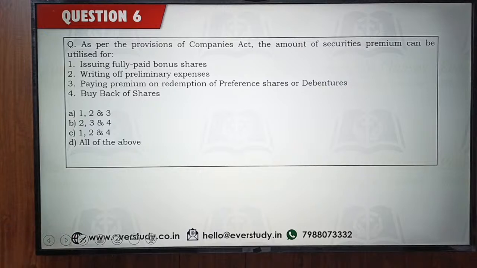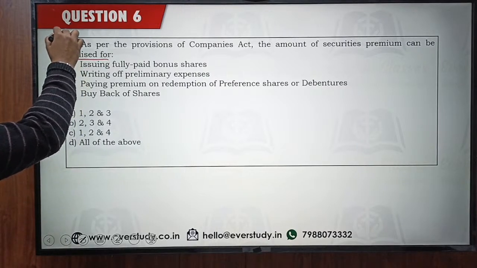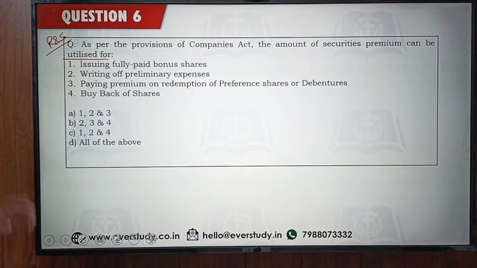The amount of securities premium can be utilized for. Whenever we are issuing our shares at a value more than the face value, the excess amount is referred to as your securities premium. So how can you utilize this securities premium? It is going to be shown as a reserve and surplus in your balance sheet. So how is this reserve and surplus to be utilized? What are the different ways in which you can utilize this reserve and surplus?